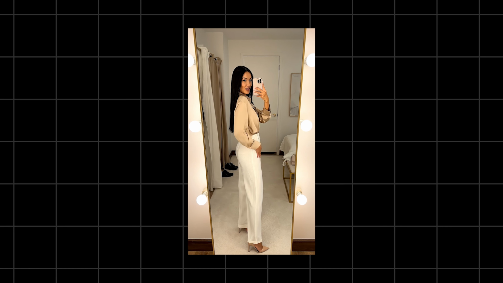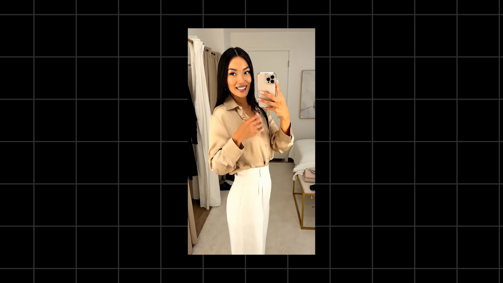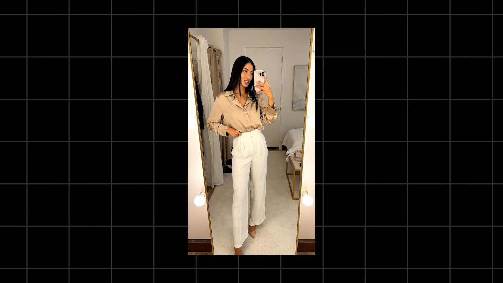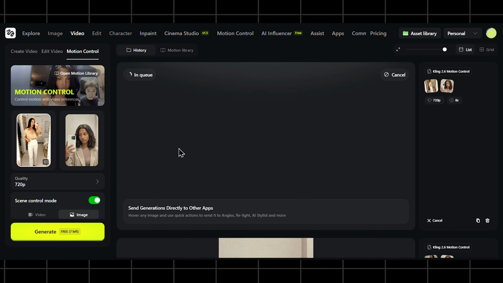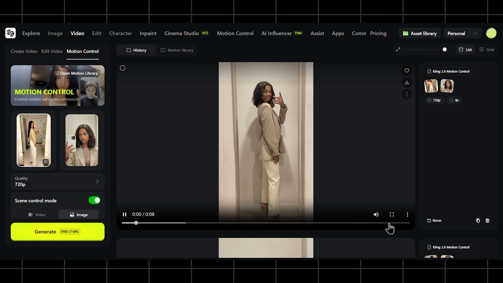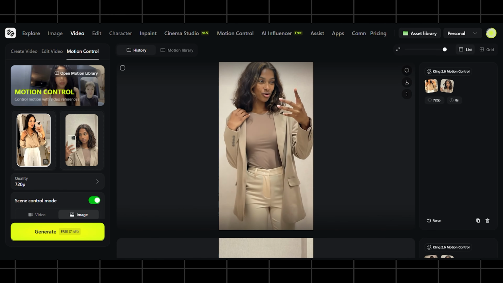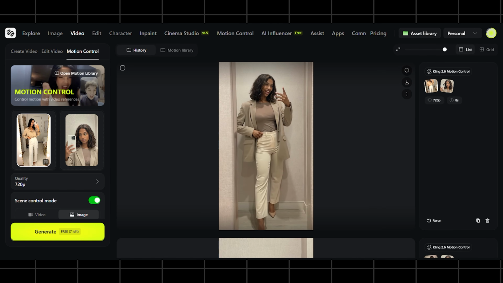So this is the fit check. I'm wearing a silk blouse and these high-waisted linen trousers. I love how comfortable yet chic this feels.